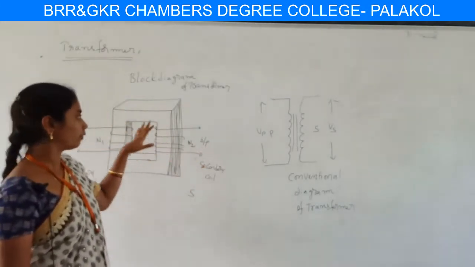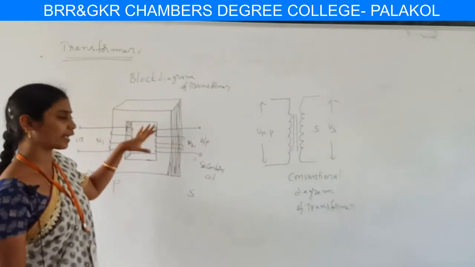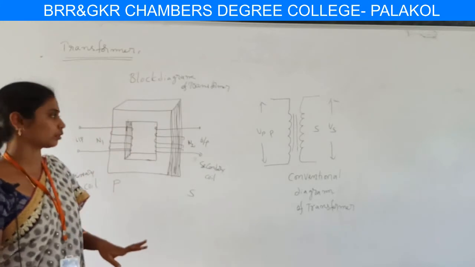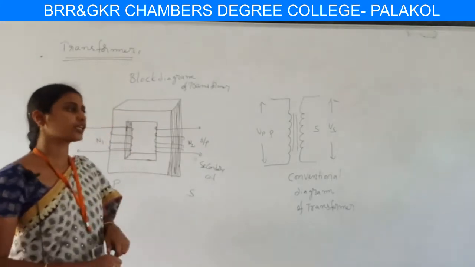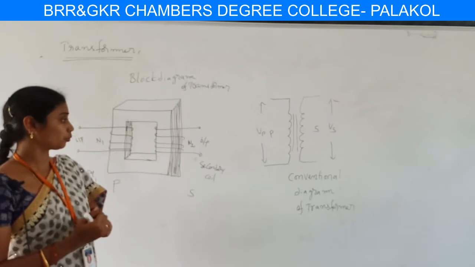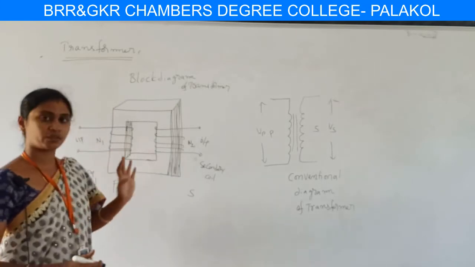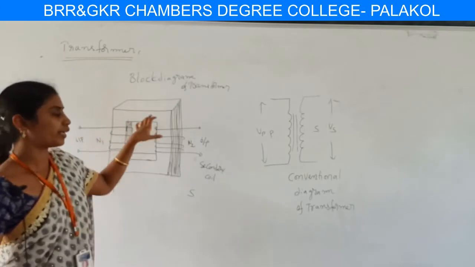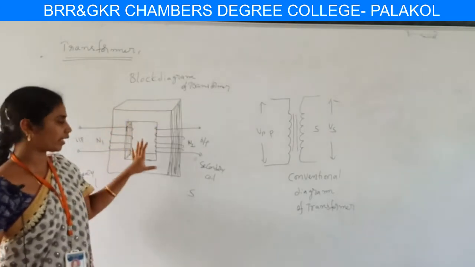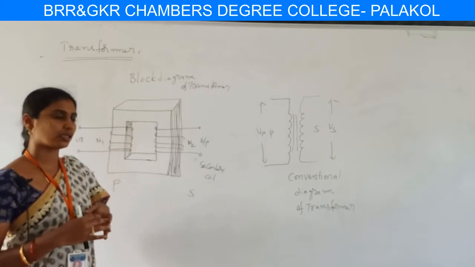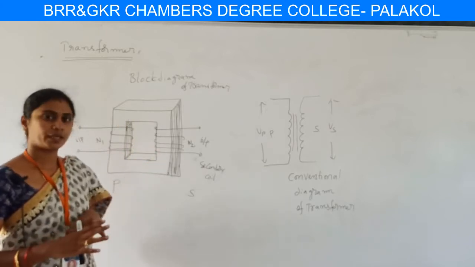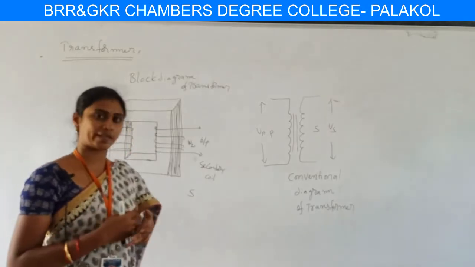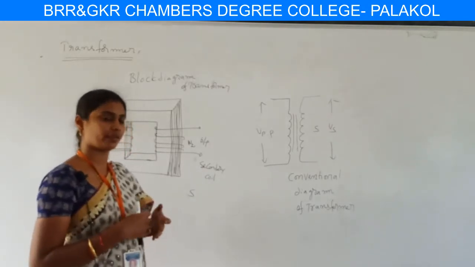So we first draw these diagrams, and then we go on to explain the transformer construction. For the transformer construction, here we have two coils, one primary and another secondary coil. These two coils are wound on a ferromagnetic iron core, nothing but ferromagnetic material. Here the coils are electrically insulated but magnetically linked. It means there is no electrical contact, and magnetically they are linked with each other.